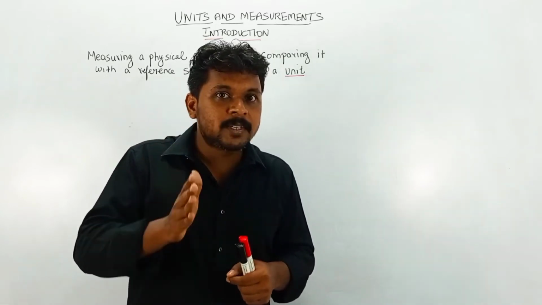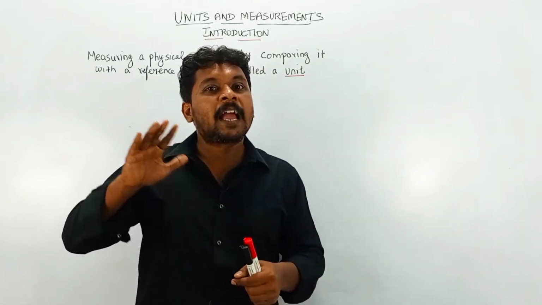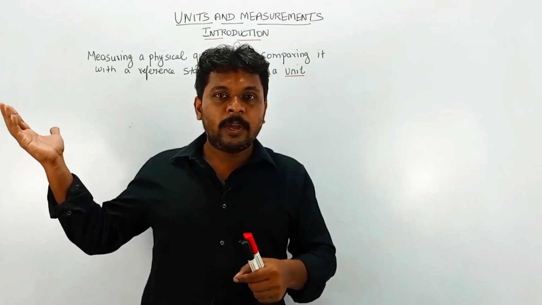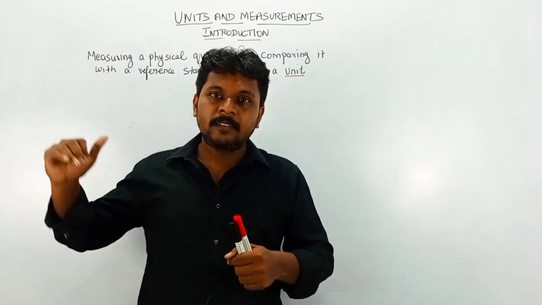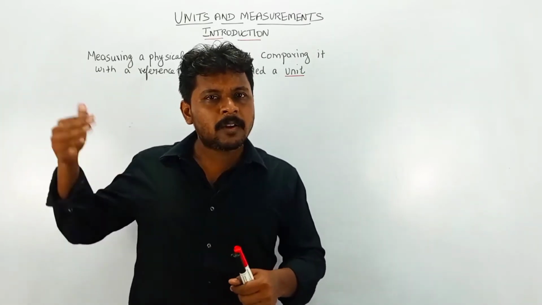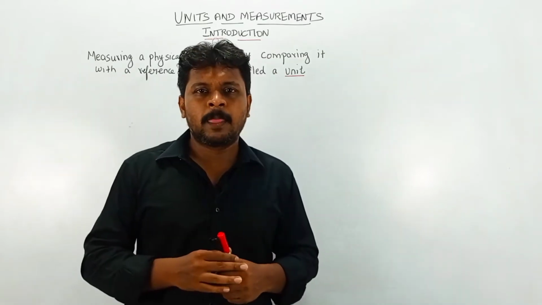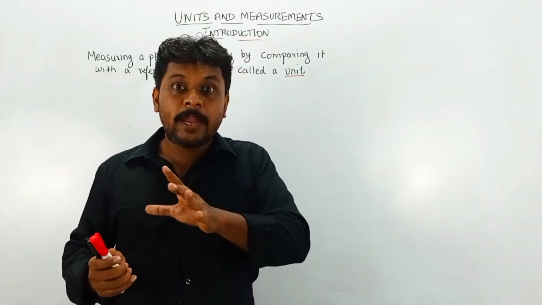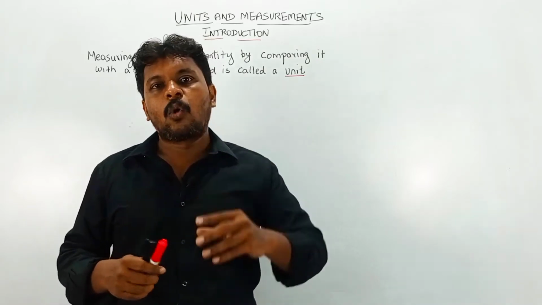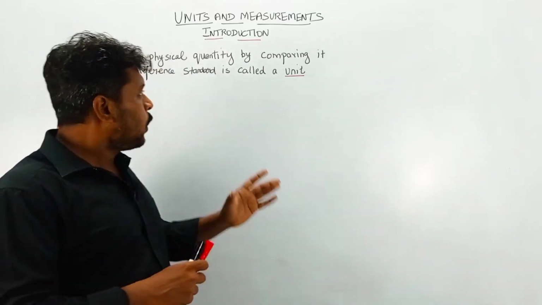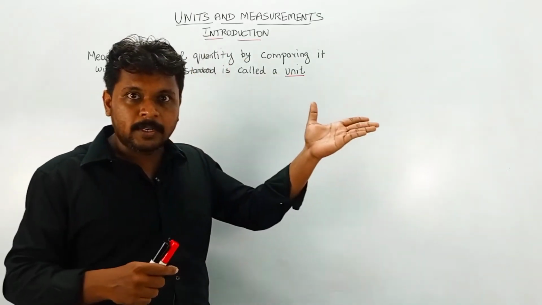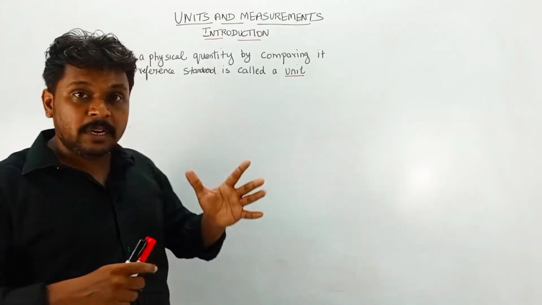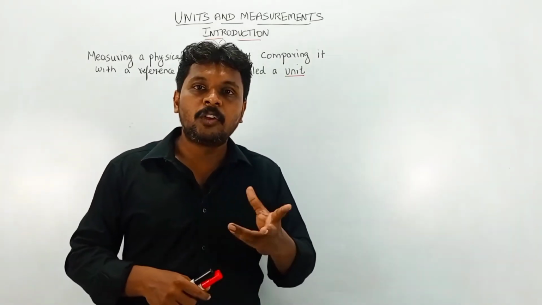They could have measured their height and weight by comparing them with a reference standard machine or some reference standard measurement. So this height and weight are called physical quantities. The measuring of a physical quantity by comparing it with the reference standard is called a unit.